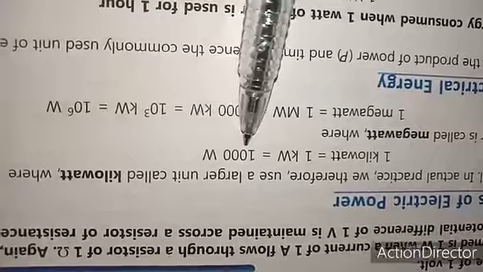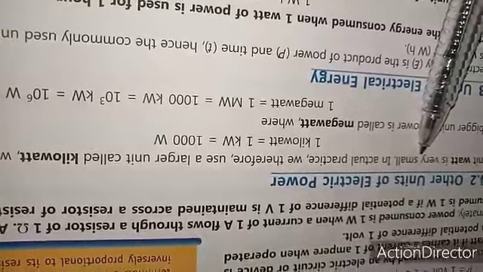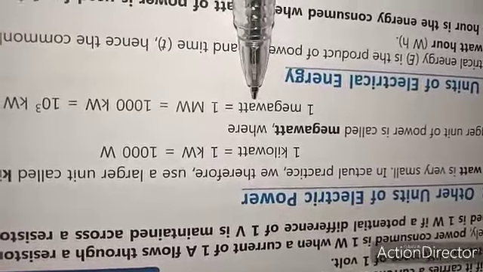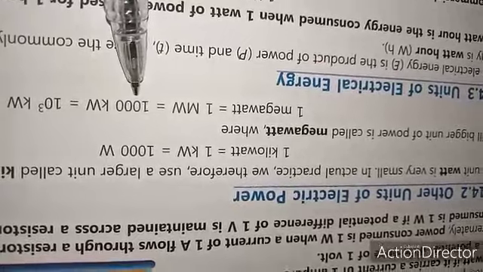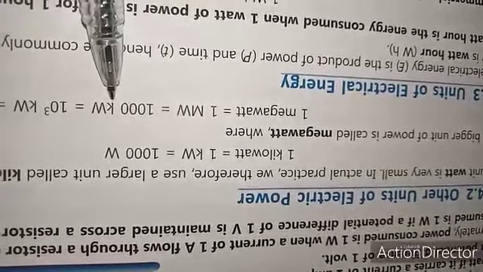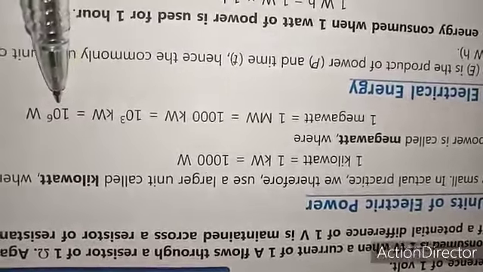A still bigger unit of power is called megawatt. 1 megawatt is equal to 1000 kilowatt, that is equal to 10 power 6 watt.